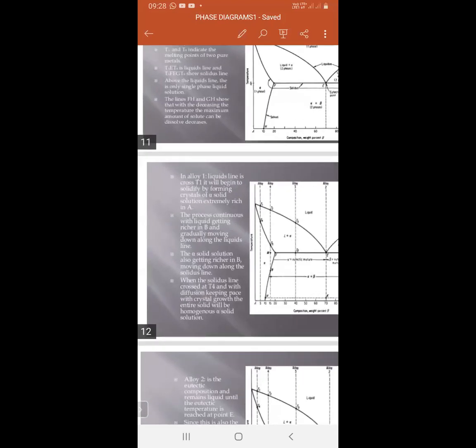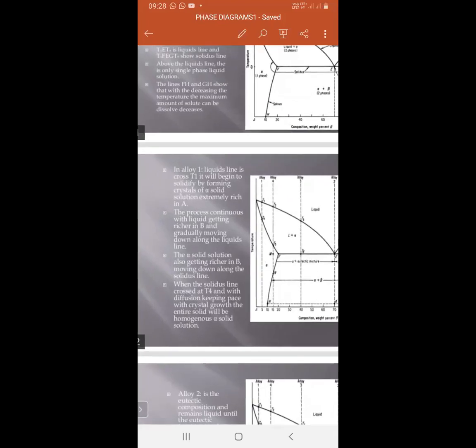Li1 is the liquid line crossing T1. At temperature T1, it will begin to solidify by forming crystals of alpha solid solution that is extremely rich in A. The process continues with the liquid getting richer in B and gradually moving down along the liquid line.